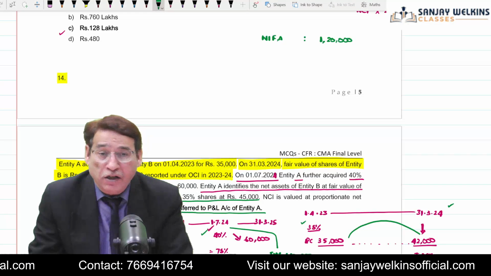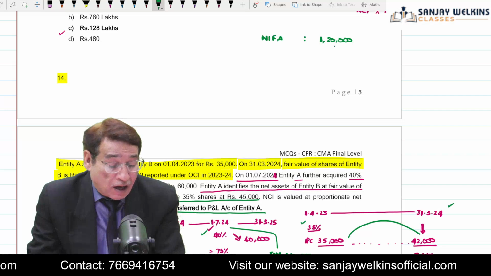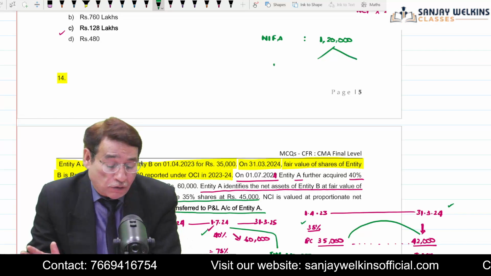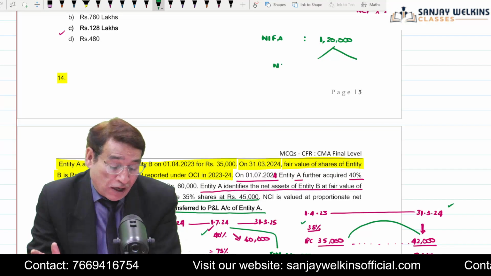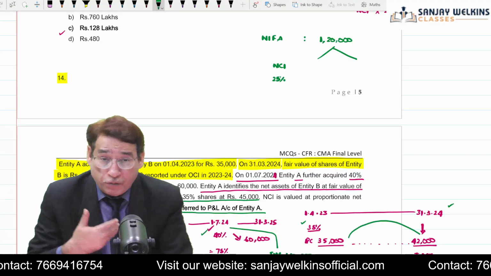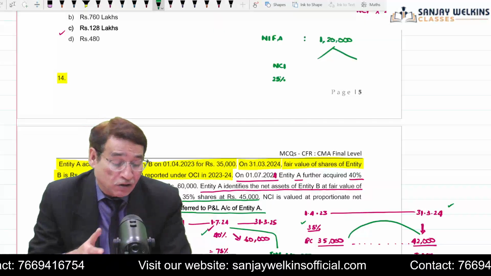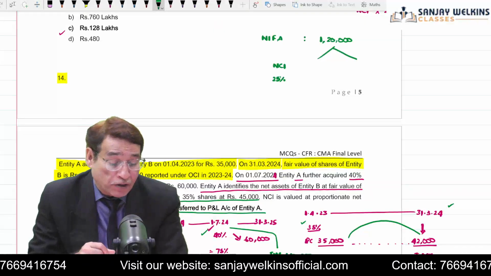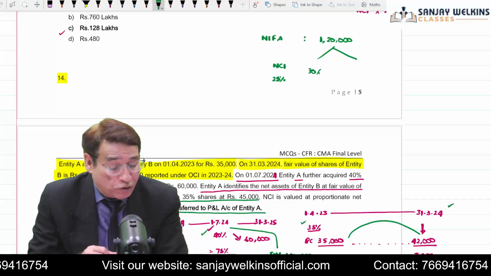So I will write here 1,20,000. And out of this 1,20,000, first of all, I am going to pluck out the share of NCI. Now, NCI is equal to 25% because 75% shares are in our hand. So if I compute 25% of 1,20,000, it will be equal to 30,000.